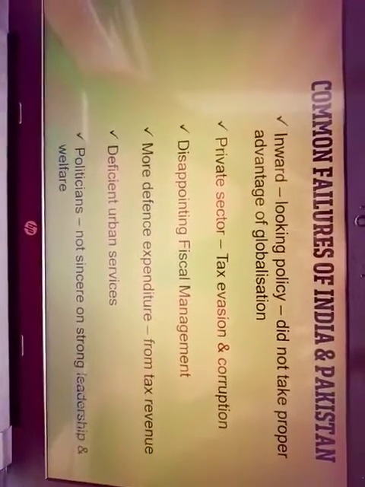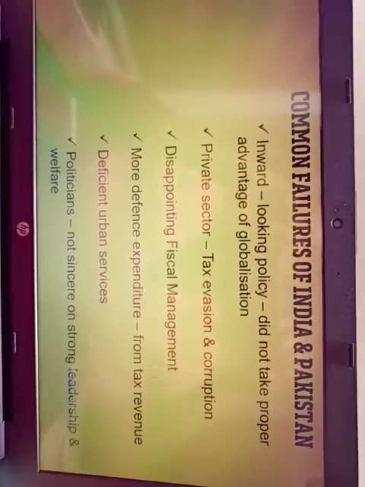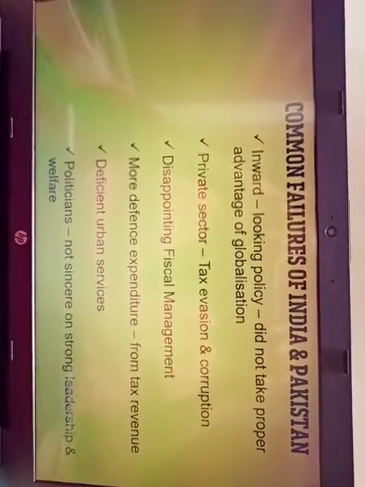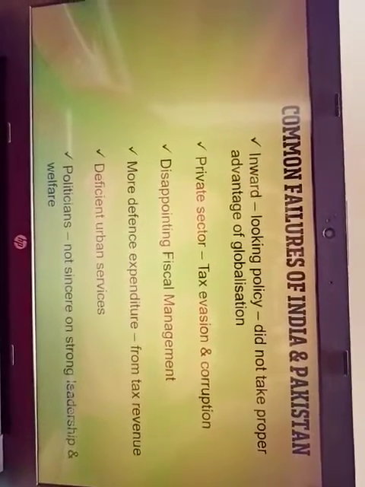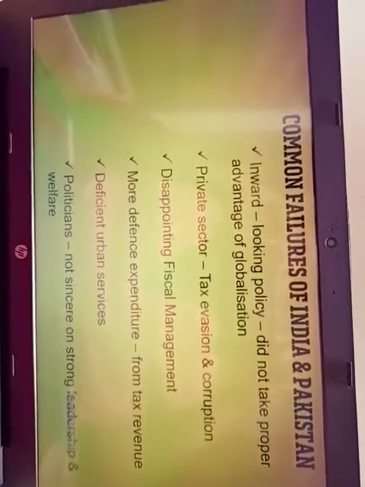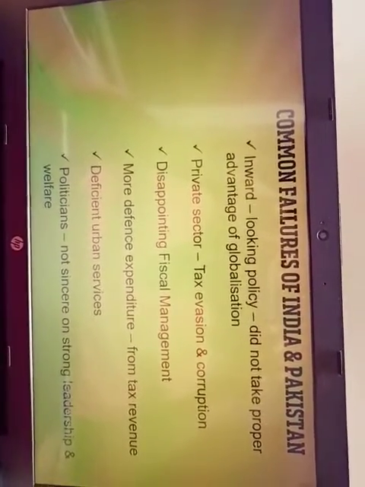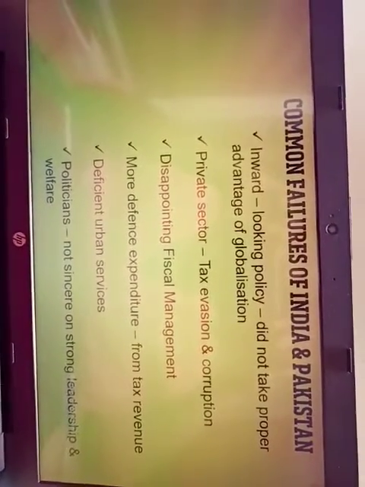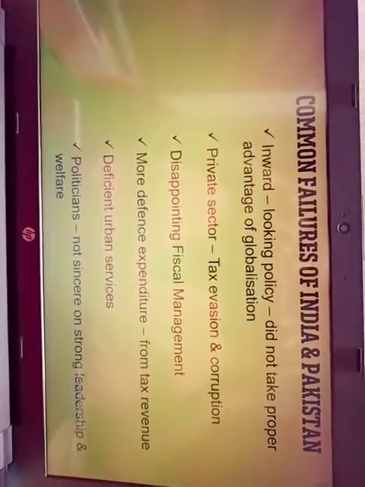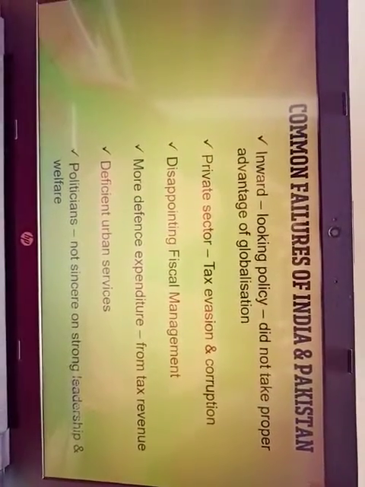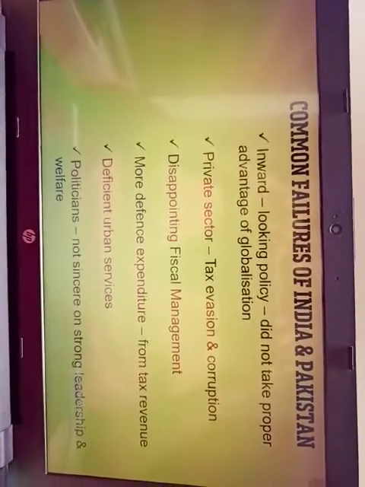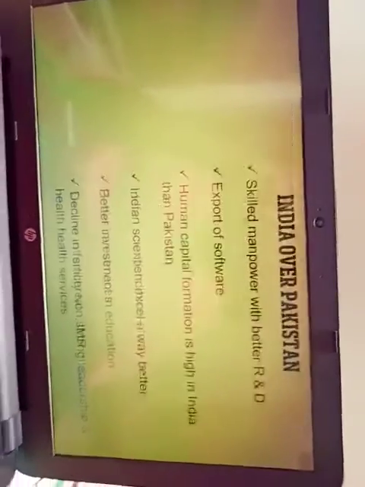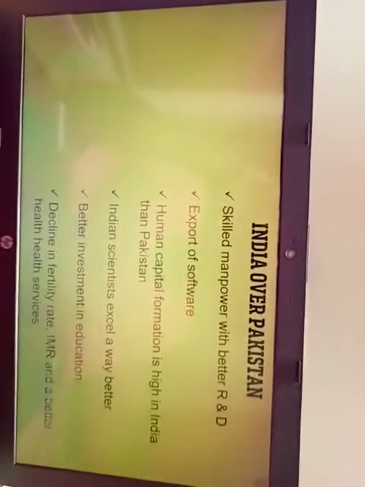After getting the position or power, they forget the things they promised us they would do. So that is the problem of the common failures of India and Pakistan. So this is the profile of India and Pakistan. Now we have to look at where India surpasses Pakistan and where Pakistan surpasses India.